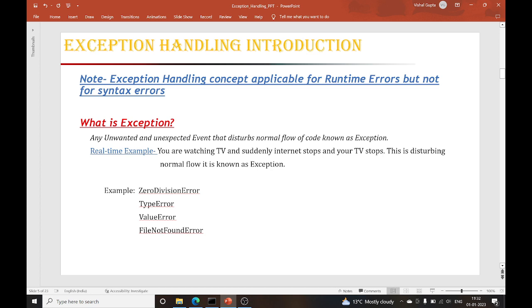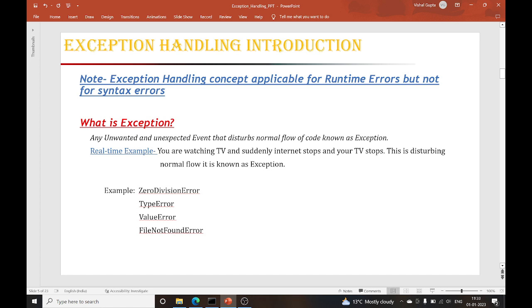Now come to the definition of exception and exception handling. I have written here: the exception handling concept is applicable for runtime errors but not for syntax errors. Till here we understood what are syntax errors and what are runtime errors. In case of exception handling, we need to understand that the exception handling concept will only be applicable for runtime errors, not for syntax errors. So if you are writing any invalid syntax, in that case I cannot use exception handling.